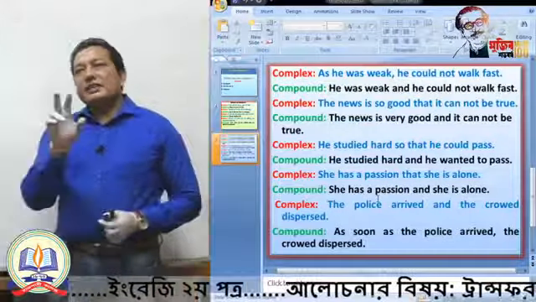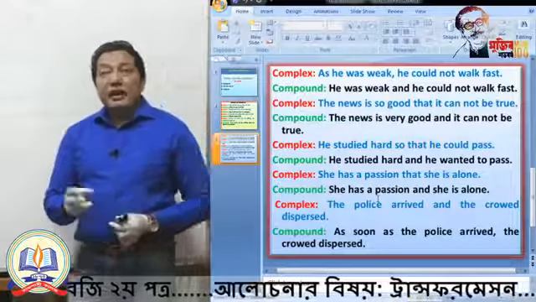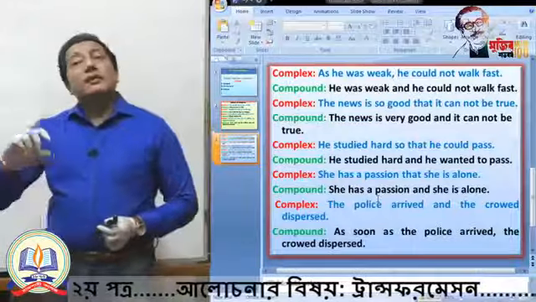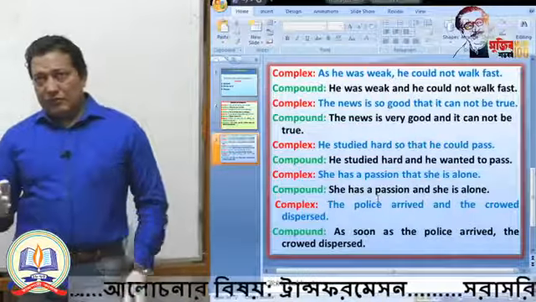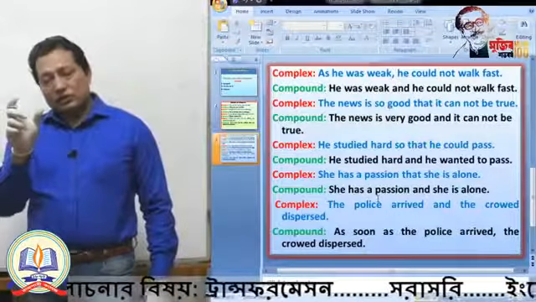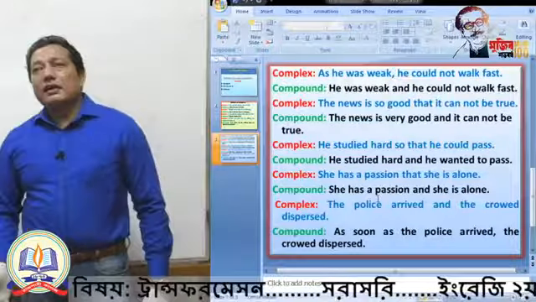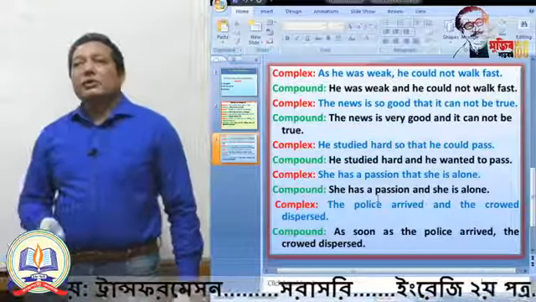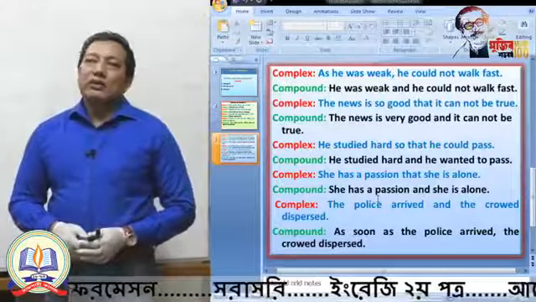You are getting two parts at the same time. The last one is independent, the first one is dependent, and "as" makes the part dependent. You will just avoid "as": he was weak. That means this part becomes independent, and the rest of the part was independent also. That means you will join these two parts by using a coordinating conjunction.